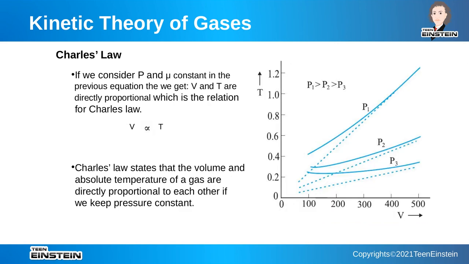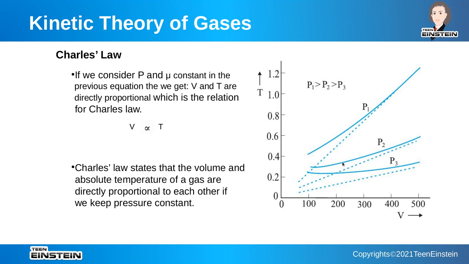Now moving to the next law, that is Charles' law. If we consider pressure to be constant, we get a direct relation between volume and temperature; they are directly proportional. Again, consider this plot between volume and temperature at three different pressures. Pressure P1 is the highest and P3 is the lowest. Here we can see that at high pressure there is a deviation, and at low temperature we can see a lot of deviation. Only at high temperature, as the temperature is increasing, is there some agreement between theory and experiment.